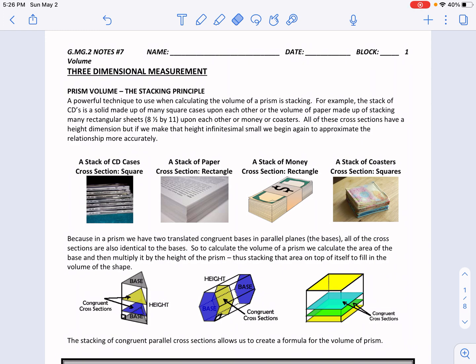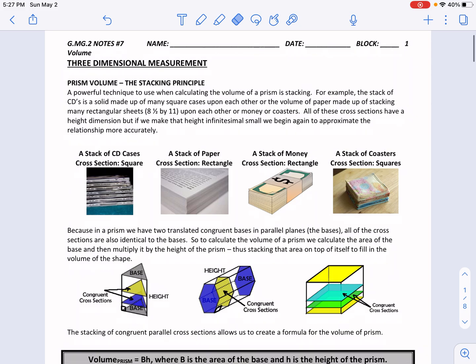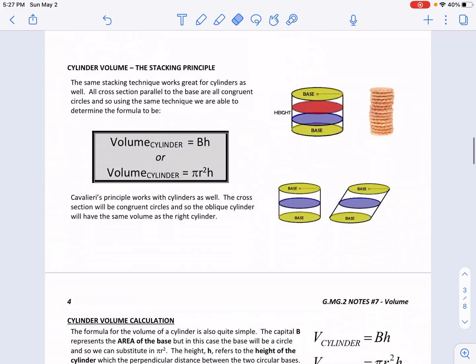Now, some composite figures are going to be mixed in here, and all that's talking about with the composite is that it might have a mixture of different things taking place, and maybe we have to do more than one step where we have to add the volumes of two different figures together because together they make one figure. Or maybe we're dealing with, let's say, where's a good example of this?